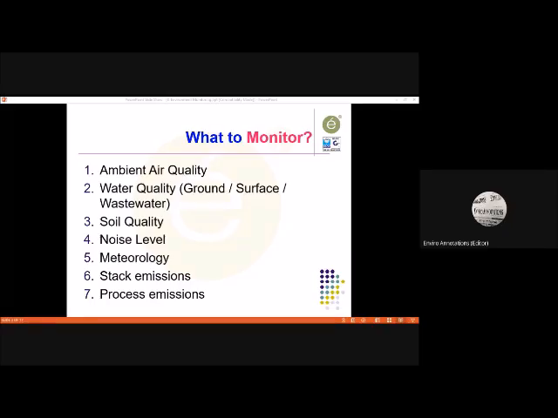Due diligence is a term which is used for financial also and many other aspects. But in terms of environmental due diligence, we talk about what are the legal rules, law of the land.